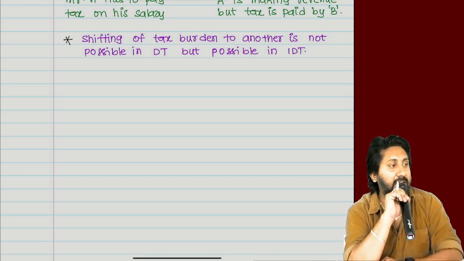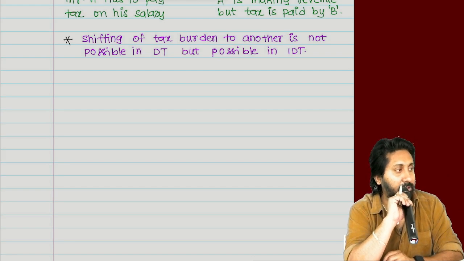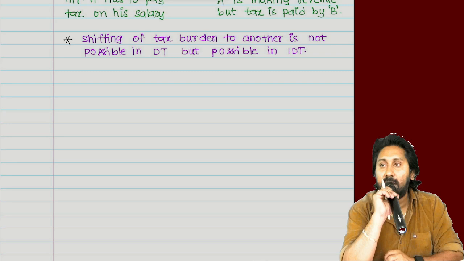So shifting of tax burden to another is not possible in DT, but possible in IDT.